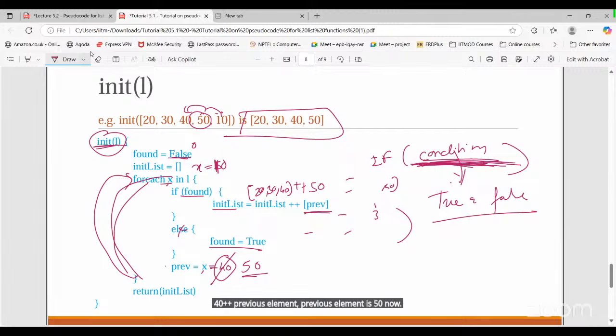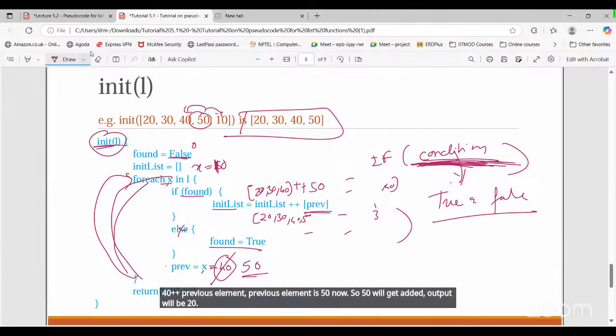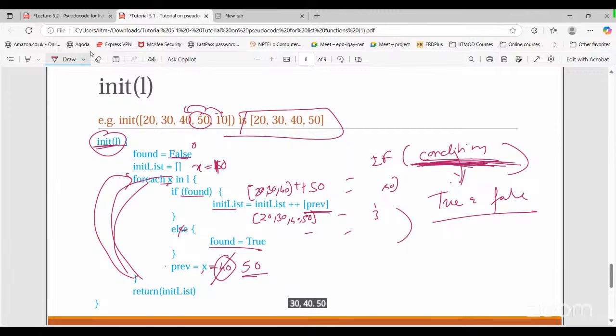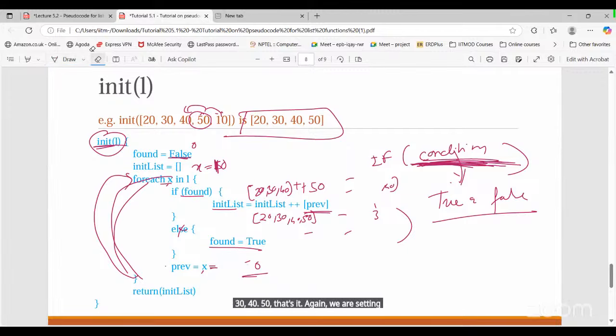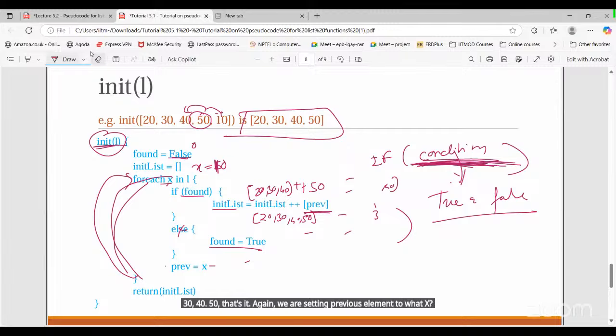So 50 will get added, and the output will be 20, 30, 40, 50. That's it. Again, we are setting previous element to x. What is x here? 10, right? Up till now, any doubt? This is clear, right?